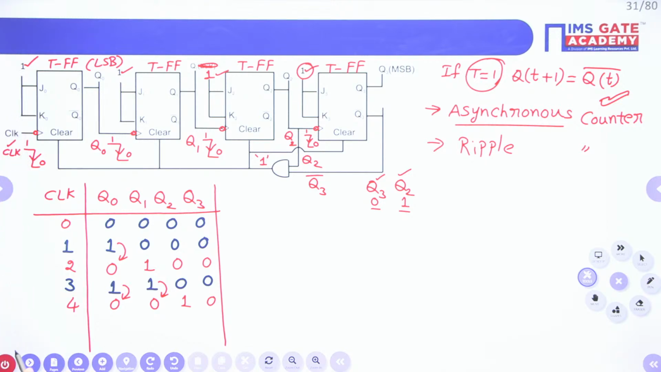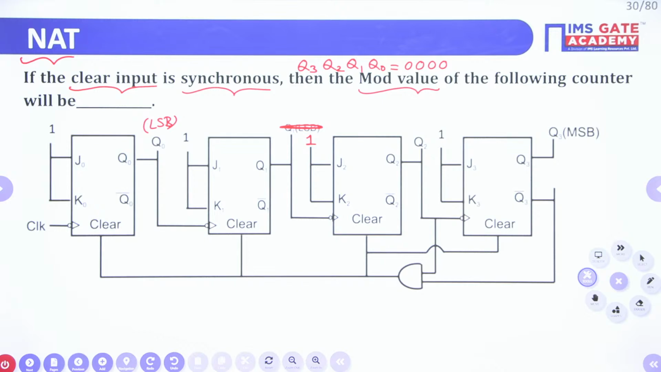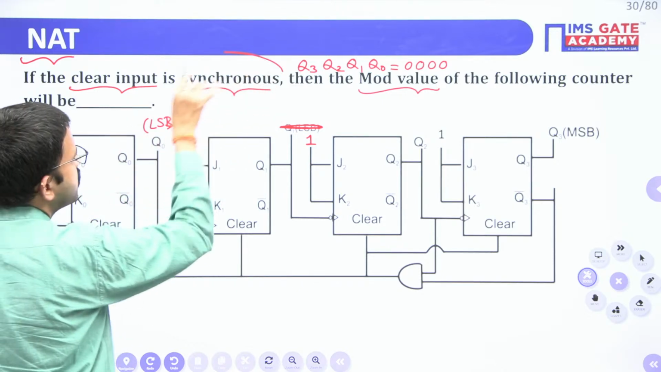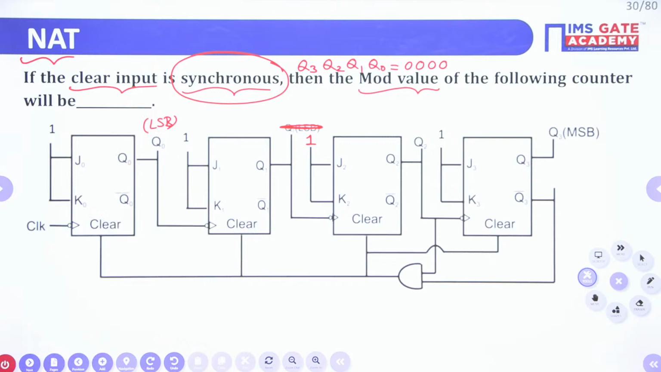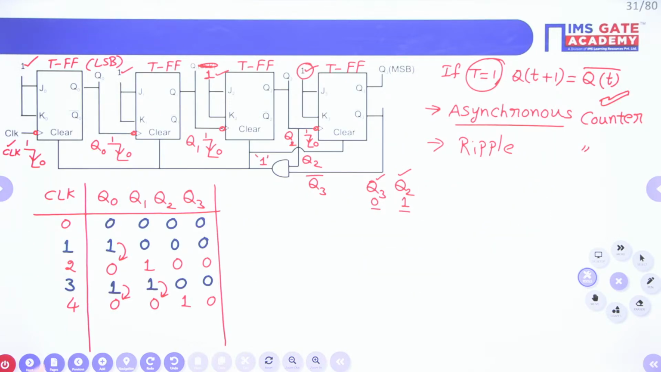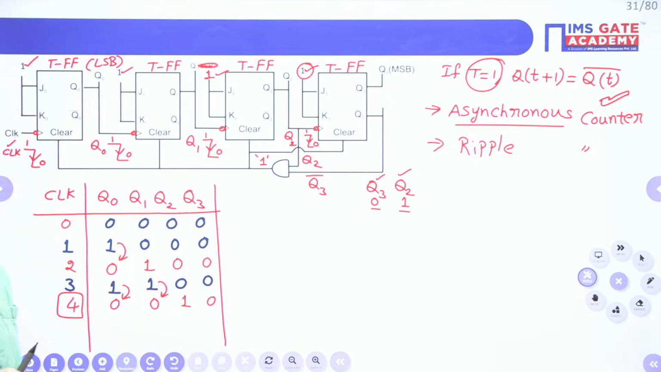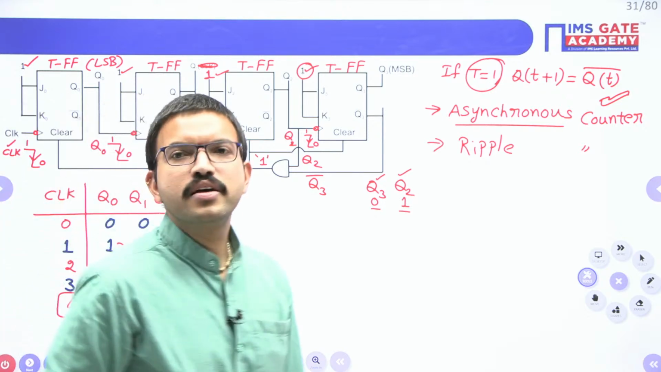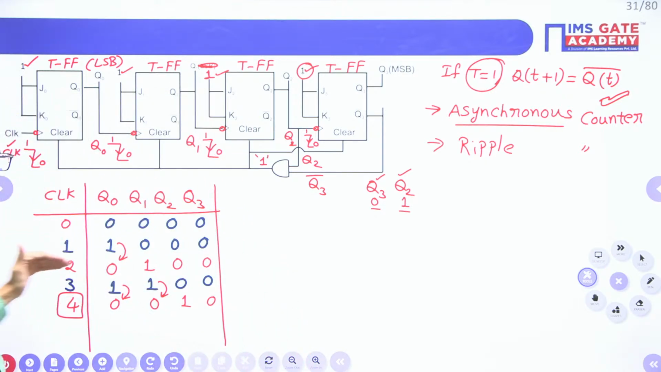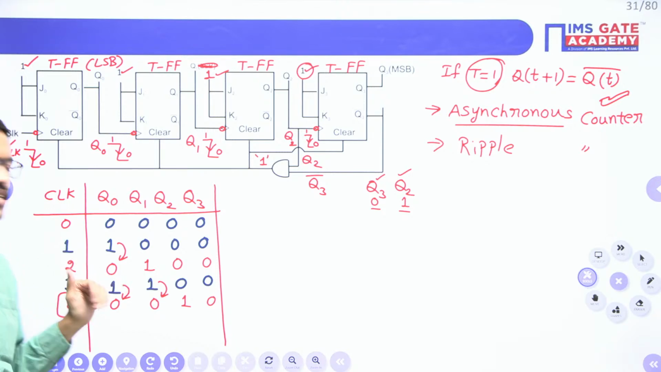Now, in the question they have mentioned that if the clear input is synchronous. For the time being, let us assume the other case. See, just observe. Here, I have applied fourth time negative edge of the clock signal. When you have applied fourth time negative edge of the clock signal, you got Q0, Q1, Q2, Q3 as 0, 0, 1, 0. Right? Yes, Saptak. See, tabular form up to which row you understood? Saptak, up to which clock pulse number you understood?